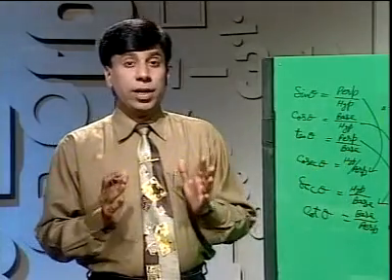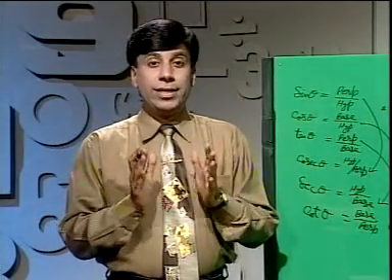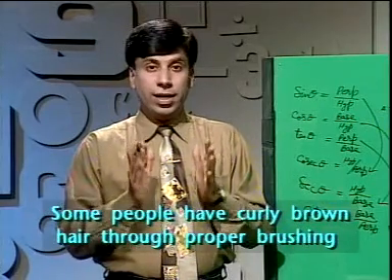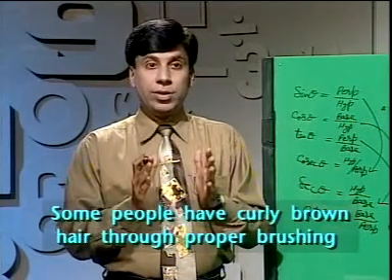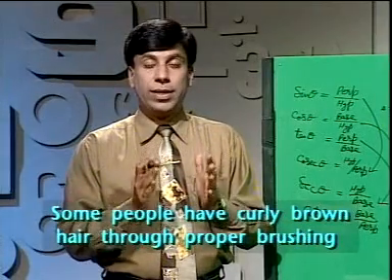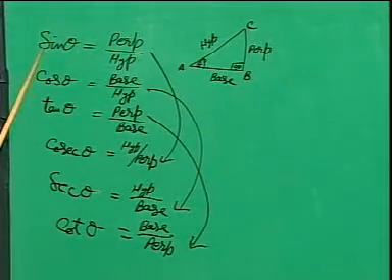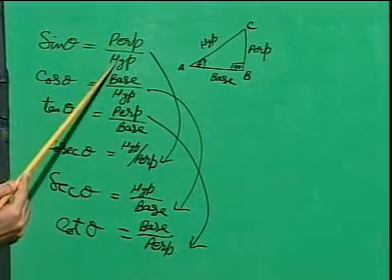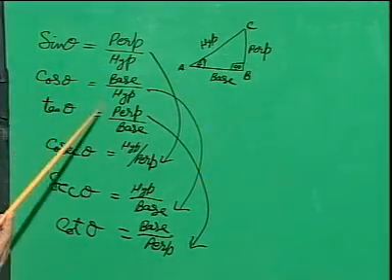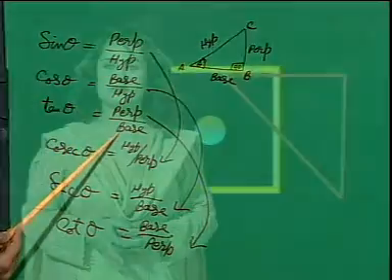Well, viewers, here I will tell you an interesting and important sentence which you can learn, and by that sentence you can easily remember these fundamental ratios: Some people have curly brown hair through proper brushing.